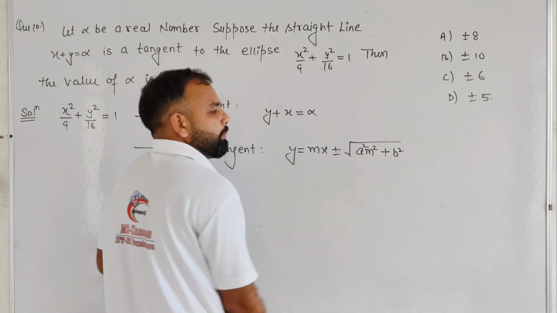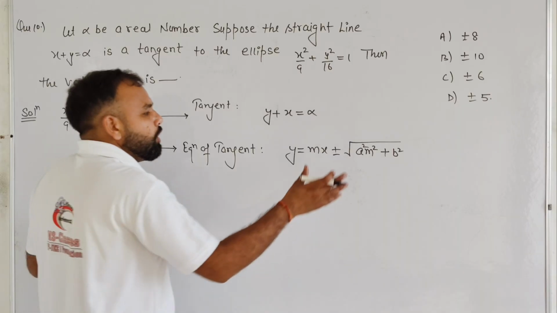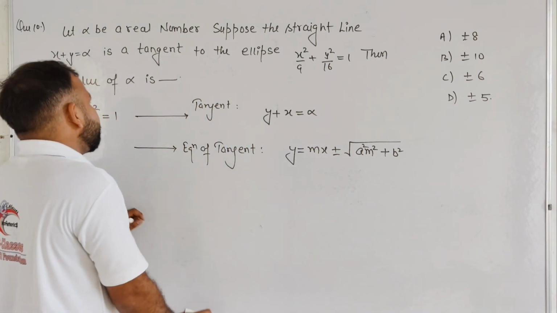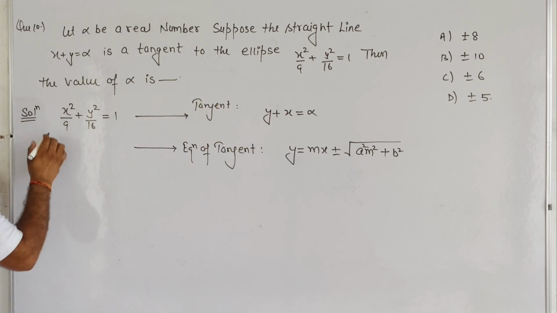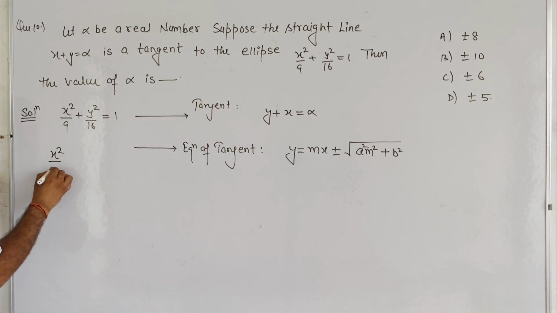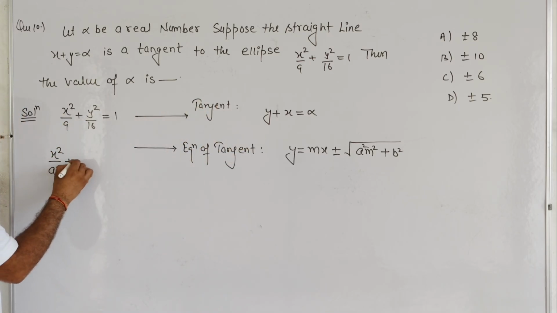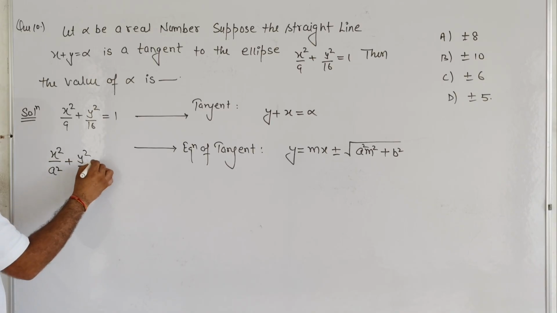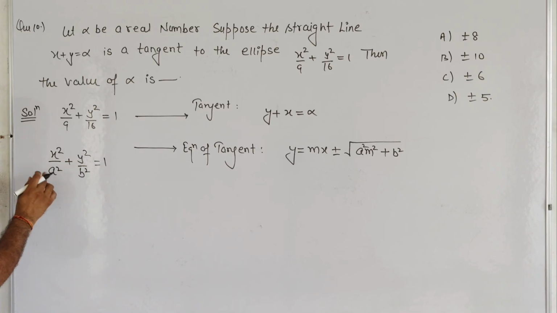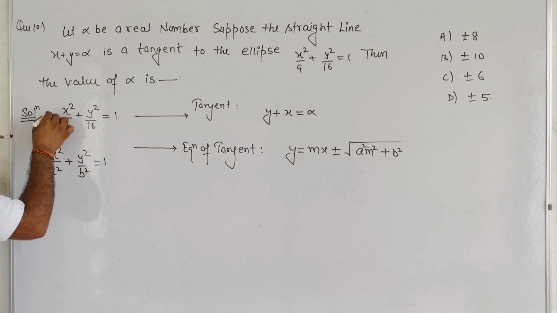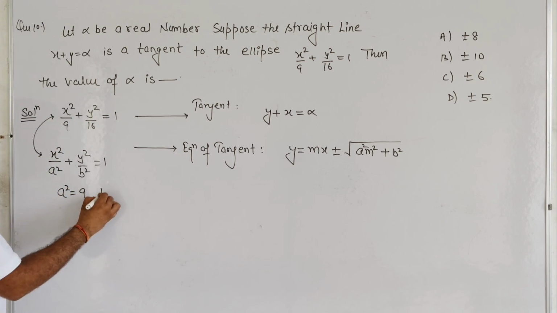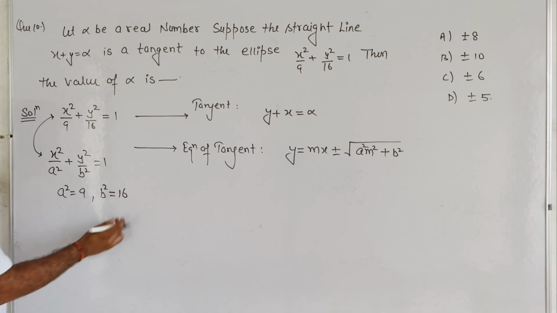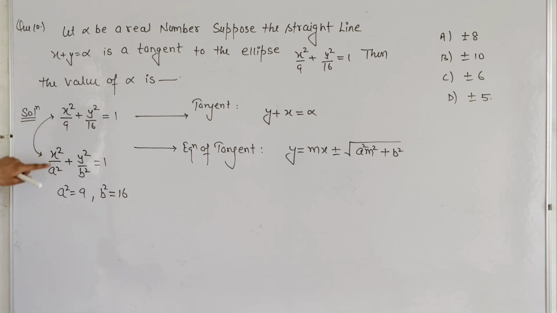That is the formula of the equation of tangent on the ellipse. Basically, student, what are the values of a and b? We know that the equation of ellipse is x square by a square plus y square by b square equals 1. By comparing both the equations, we can say that a square is 9, and b square is 16.